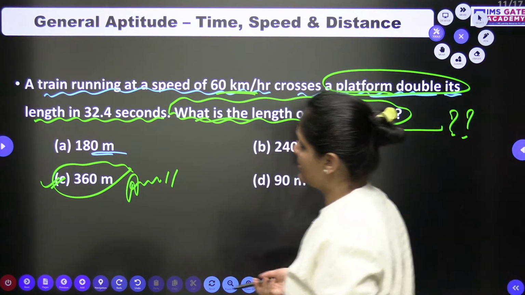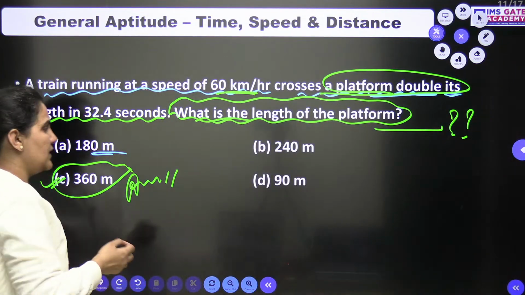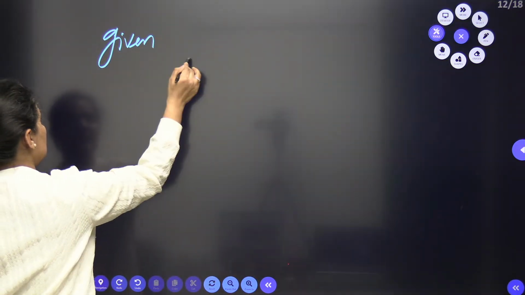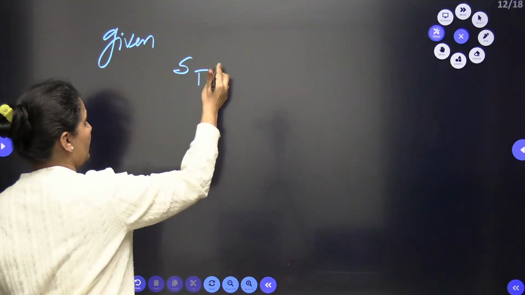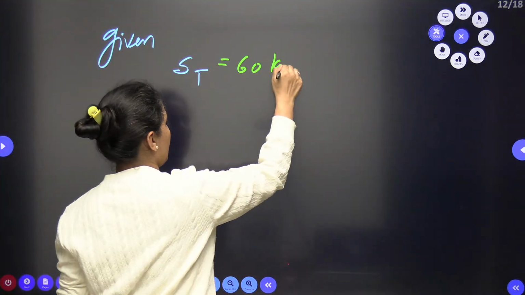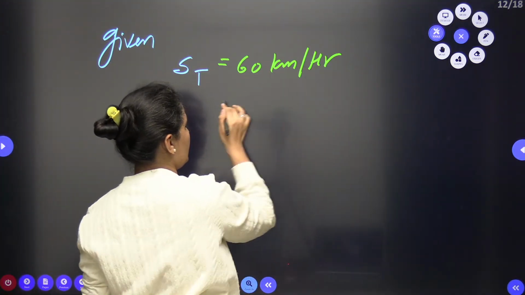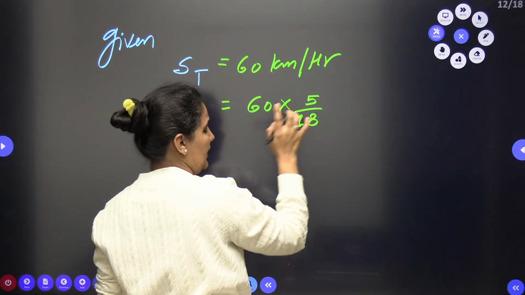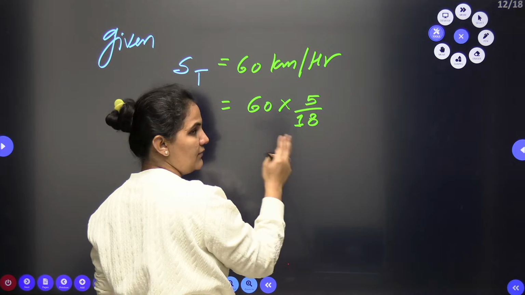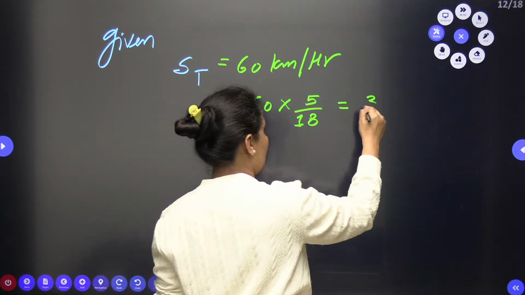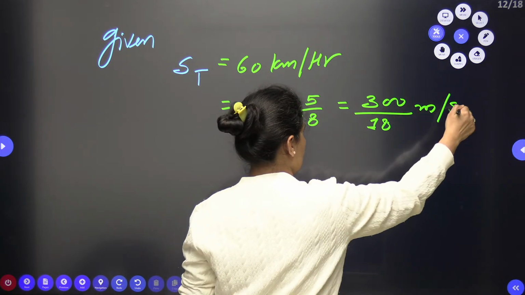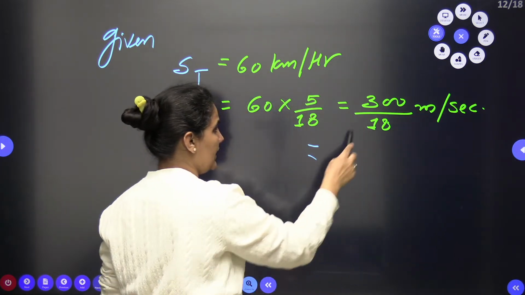It is given to us that a train is running at a speed of 60 km per hour. So first of all, the speed of the train is 60 km per hour. We can first convert this into meters per second. So 60 into 5 by 18. If you want, you can solve here only. So let it be 300 by 18 meters per second. If you want to solve here, you can solve.